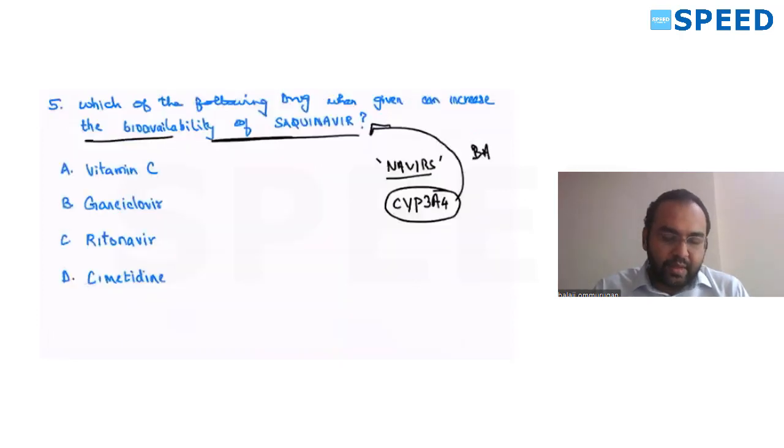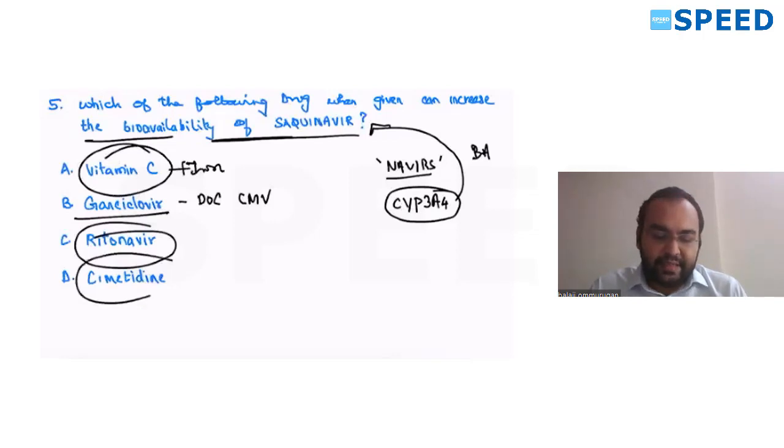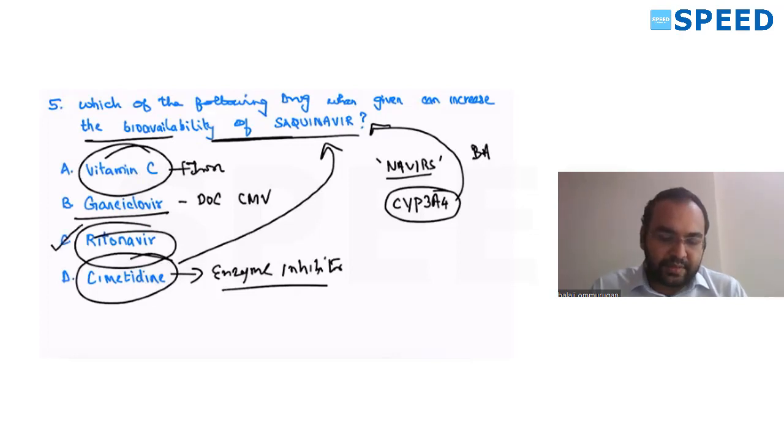Which of the following increases the bioavailability of sacubitril/valsartan? Very simple, ritonavir. Ganciclovir is a drug of choice for cytomegalovirus. Vitamin C will be given with iron only, as it can increase the absorption of iron. Cimetidine is an enzyme inhibitor that has nothing to do with sacubitril/valsartan because it is usually not combined. Only ritonavir is combined. So the answer is option C, ritonavir.